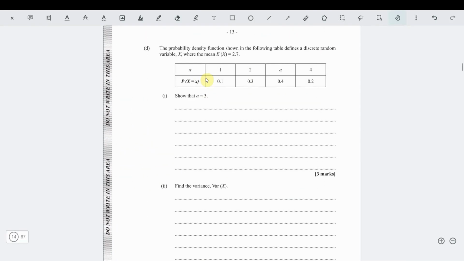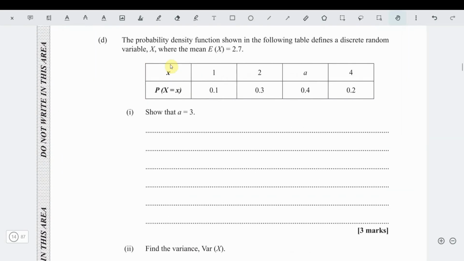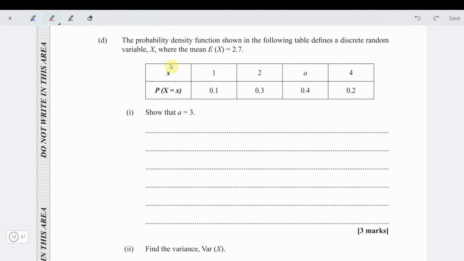Alright, part D. Part D says the probability density function shown in the following table defines a discrete random variable where the mean is 2.7. Show that a equals 3. Remember, E of x, the mean, is equal to the sum of x times the probability of X equal to x.